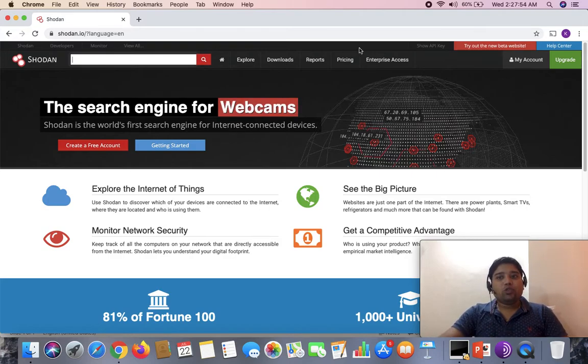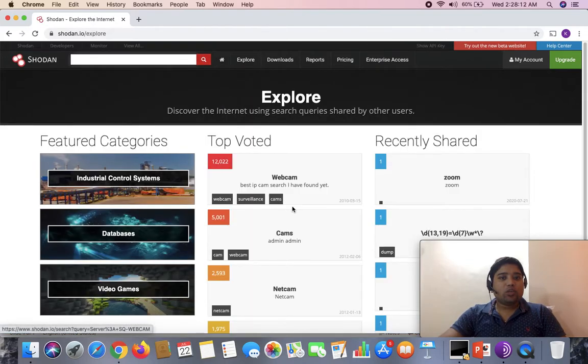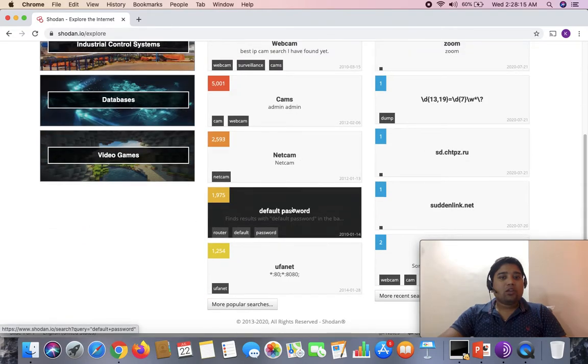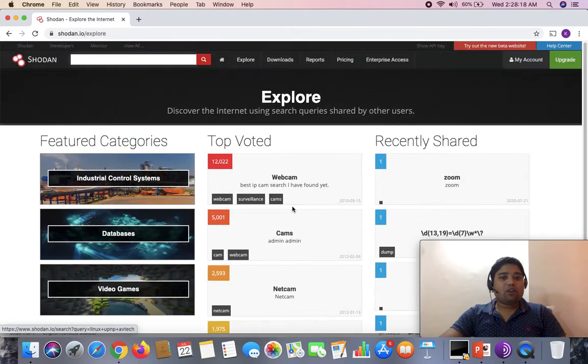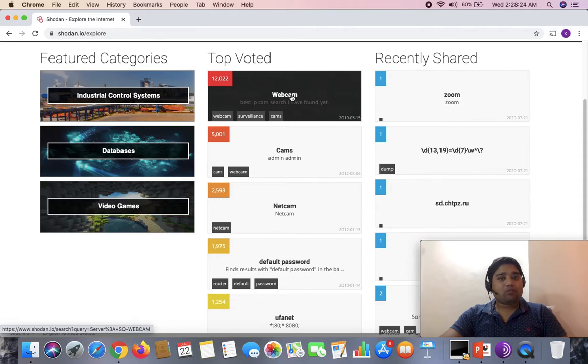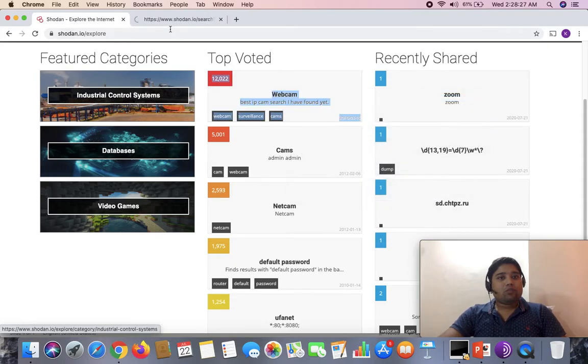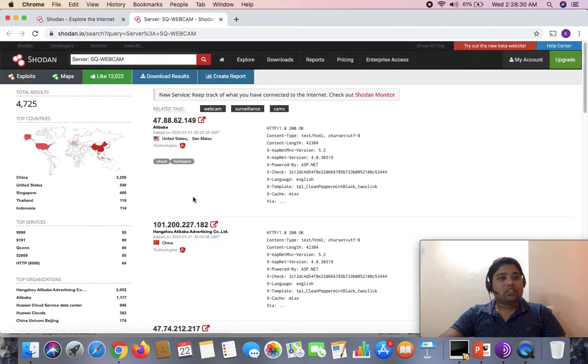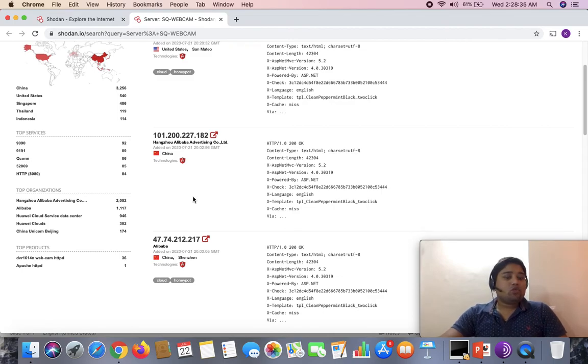It's very simple. If you have an account like Gmail or Facebook, you can easily log in using it. I'm using one of my spare Gmail accounts, and I just logged in. As you can see, it also provides me the API key here. Now I click on Explore. This gives me a one-shot idea about the stored information and the categories of various internet-exposed devices. For example, if I want to look at webcams, I simply click there, and you can see a lot of information that I'm able to find in one go.